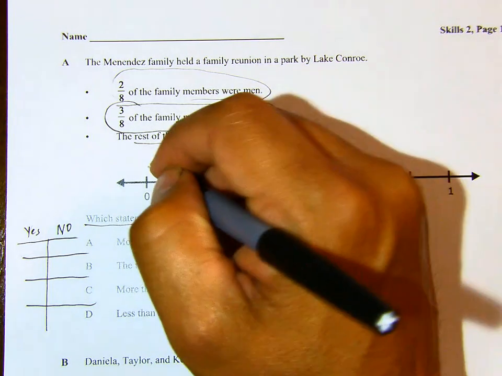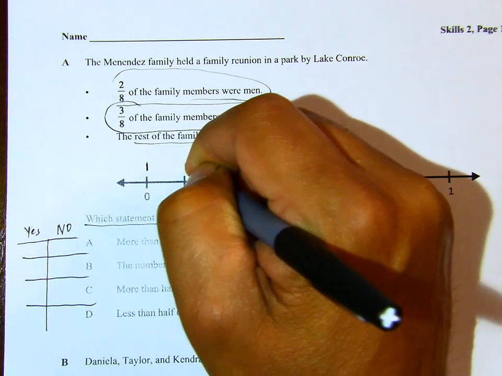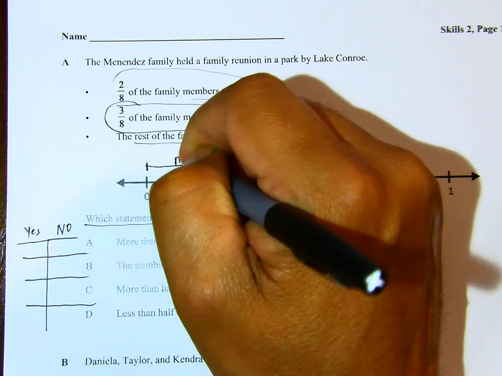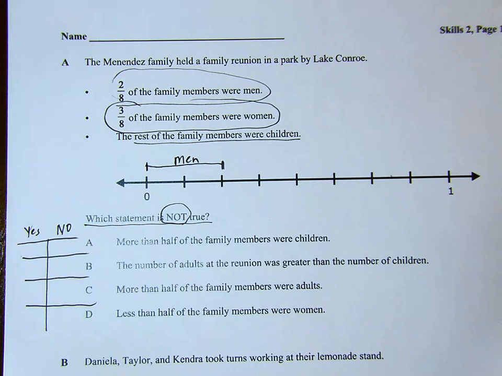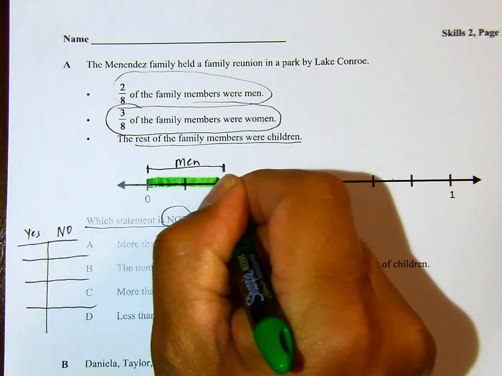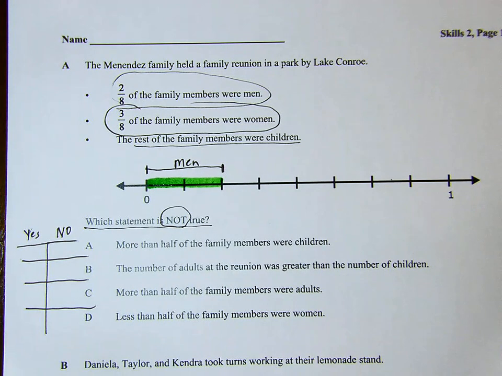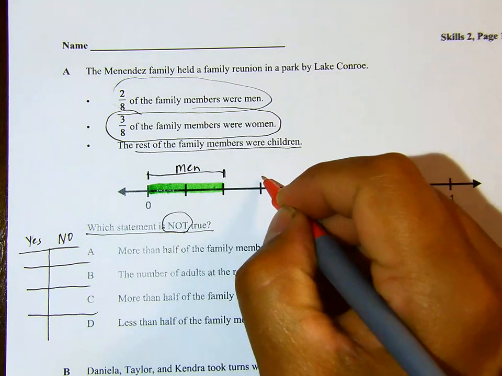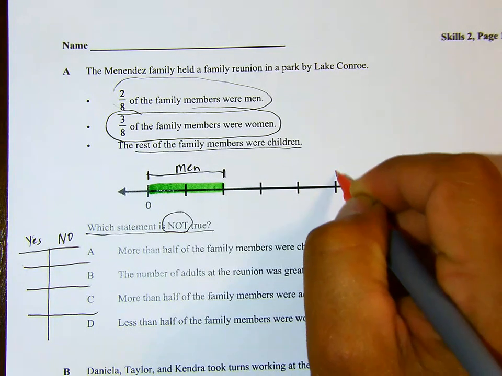So I know 2/8. So from here, 1/8, 2/8 to here, these were the men. 2/8 were men. So from here to here, 3/8 of the family members were women. So we go 1, 2, 3/8.